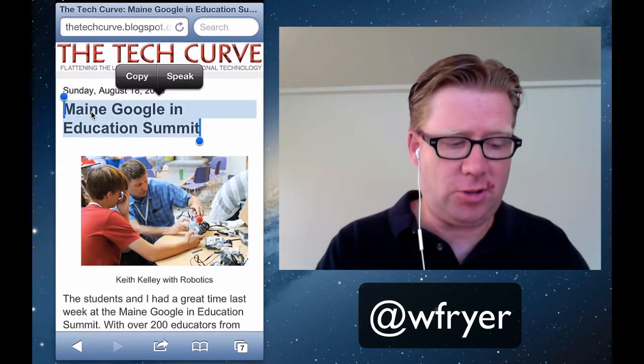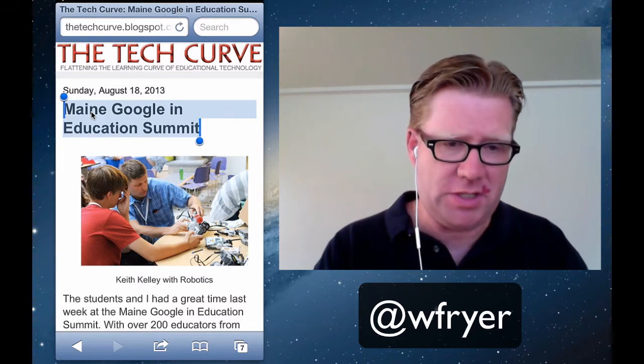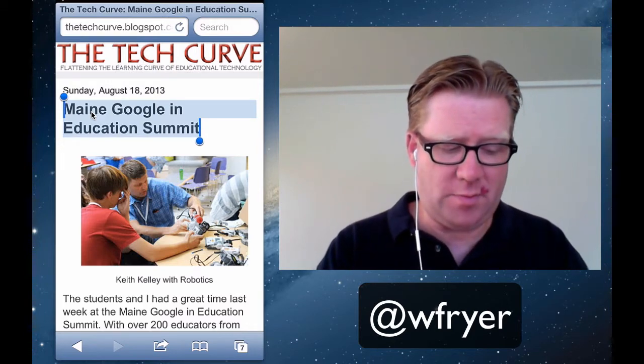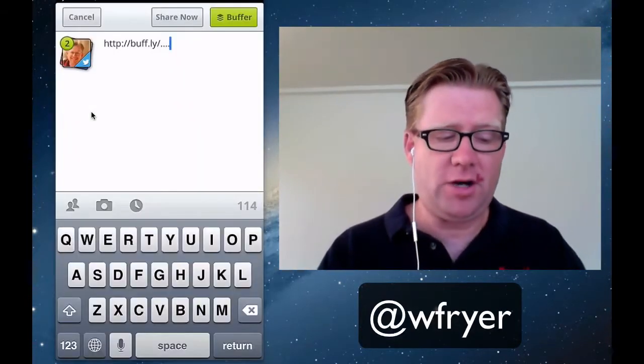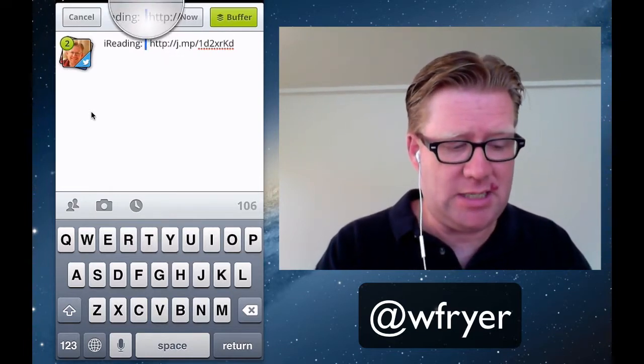Now, the way that I end up needing to do this is I will copy the title of the article, because for some reason this Buffer bookmarklet doesn't do that for me. And I'm going to click Buffer. And what that will do is grab the link and make a shortened version of it. I tap inside and do a couple spaces, and then I just start to type iReading, and I've used the feature on the iPhone where you can create your own keyboard shortcuts to create a keyboard shortcut. And hat tip to my son, Alex, who showed me that here recently that I could do.